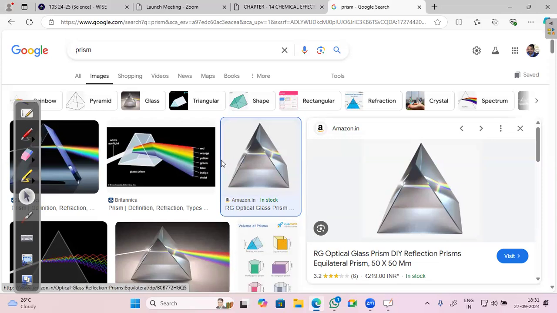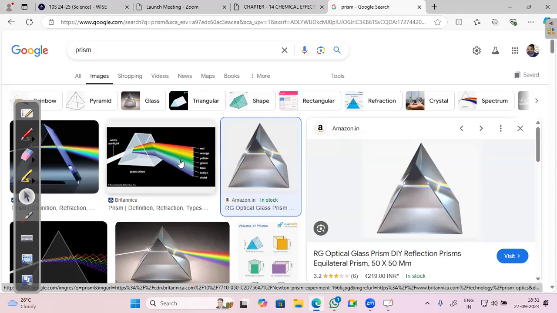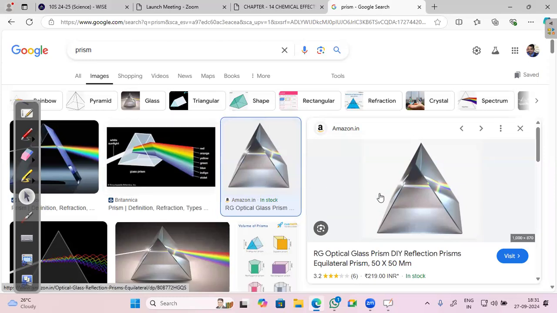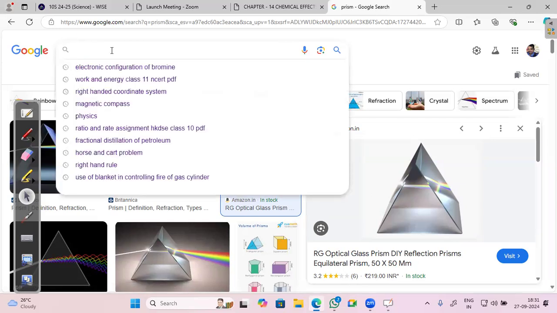If you observe the same thing happening through a glass slab, it's not possible. Okay. Why is it not possible? See, for a glass slab.